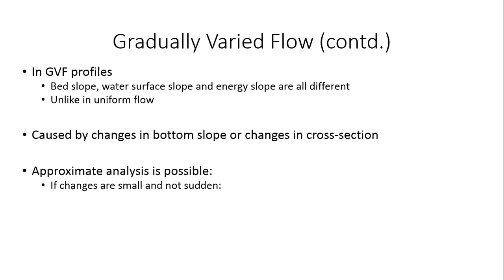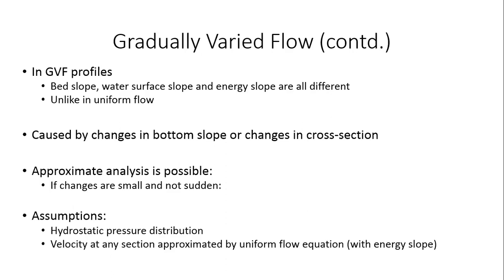But this whole analysis will be subjected to certain assumptions. So the assumptions essentially are, the most important one is that the pressure distribution at any point in a gradually varied flow profile is hydrostatic. Okay, and then the second assumption, very important, is that the velocity at any cross section can be approximated by the uniform flow equation, right? So this is why I said the uniform flow approximation is so important.